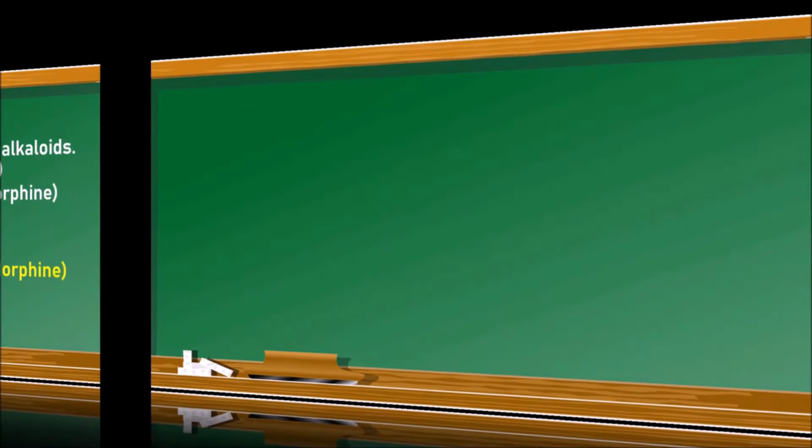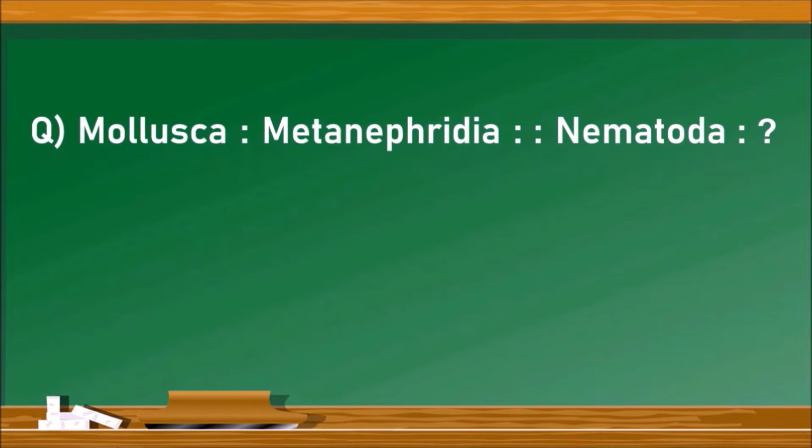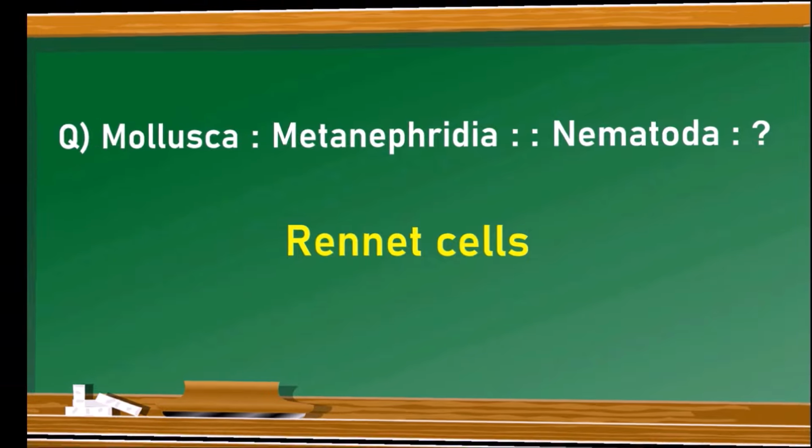Next question. Mollusca is to Metanephridia so as to Nematoda is to dash. It means in molluscans the excretory organs are Metanephridia. What are the excretory organs in Nematoda? So, the renette cells are the excretory organs in Nematoda. Next question.